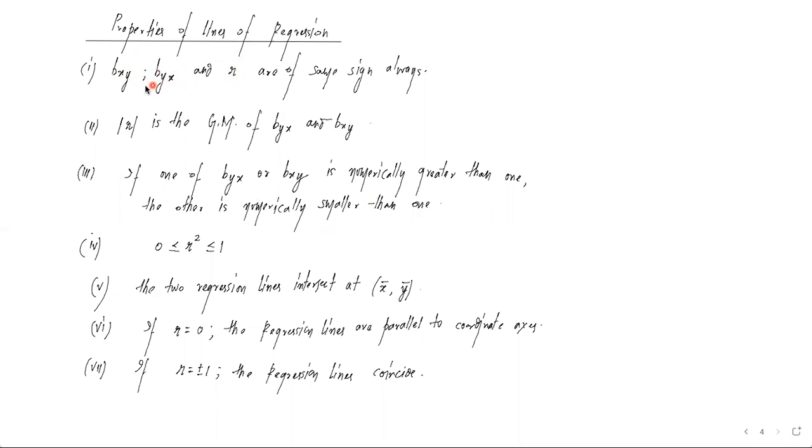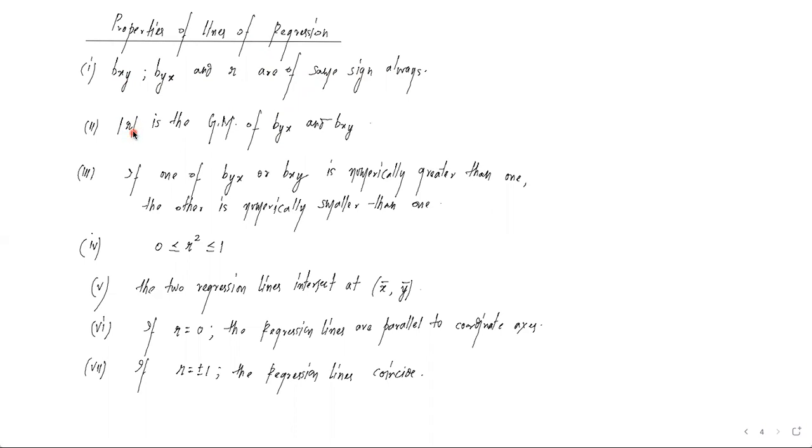correlation coefficient. ये तीनों का एक ही sign होता है always, that we have already seen with a numerical as well, that if both are negative, r will be negative, both are positive, r will be positive, like that. So all three of these will always have the same sign. This is one of the properties of lines of regression.